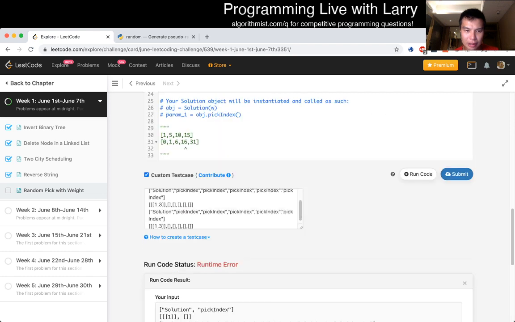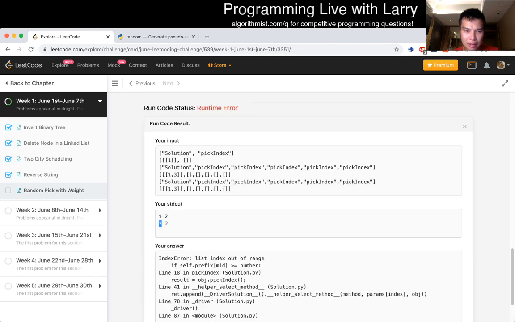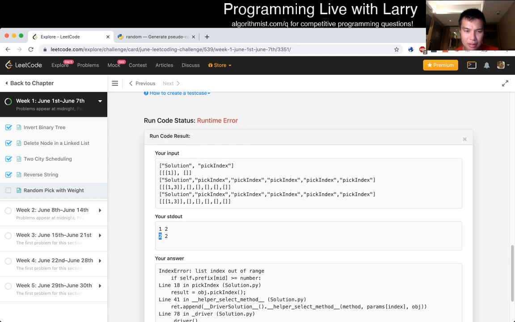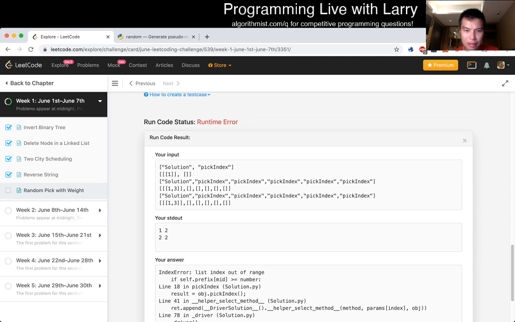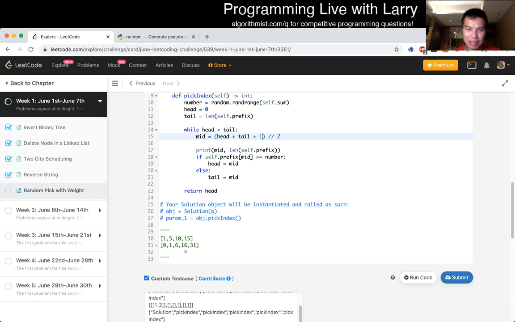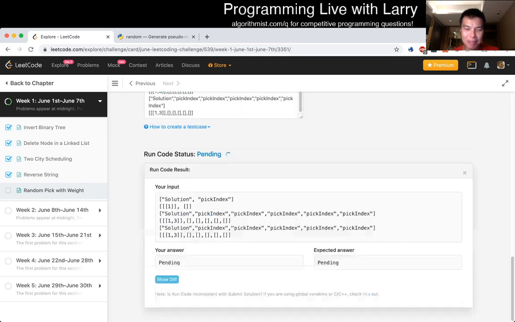Oh, because it goes from 1 and then 2. Then this would never terminate, right? Binary search off by ones are tricky, so we have to make sure that we're okay.